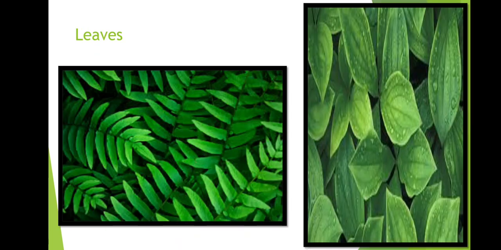The next is leaves. What is the function of leaves? Leaves make food for the plant. Leaves also make a gas called oxygen, which we need to breathe in from the air to keep us alive. So plants also give us oxygen, and this oxygen is made in the leaves of a plant. Also, the leaves are responsible for making food for the plant.